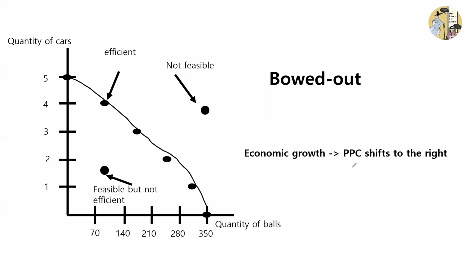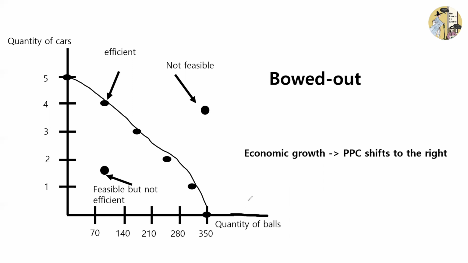And this is a final concept that we have to understand: economic growth. So the production possibilities curve is not constant, which means that as soon as the economy develops or the technology develops or whatever, we can produce something above, something that is over our production possibilities curve now. We can produce at points which were not feasible before.